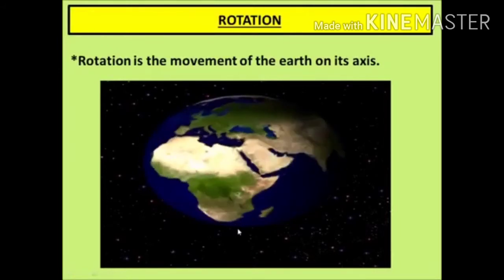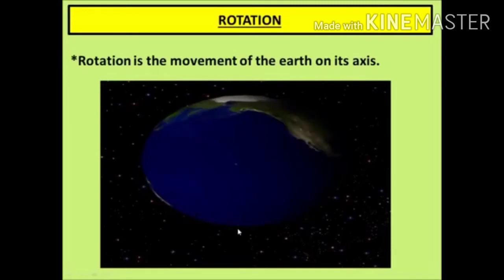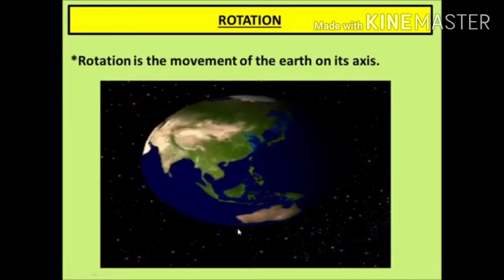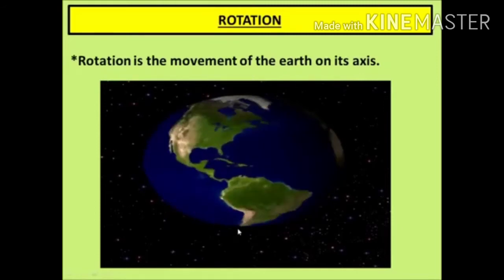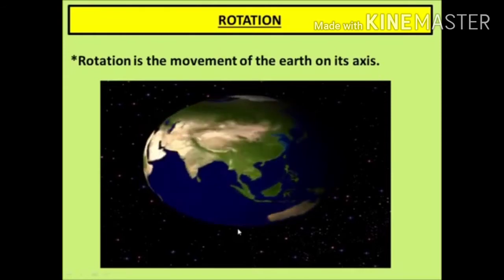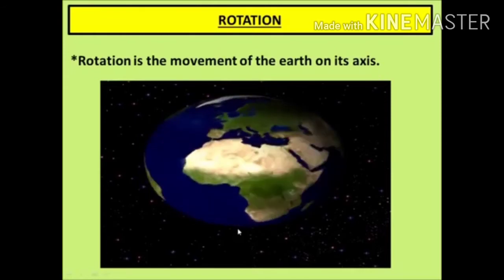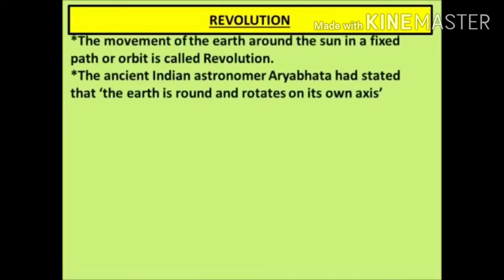That much time Earth takes to complete one rotation around its axis, and because of that we experience day and night. The lengths of the days and nights are different throughout the year.